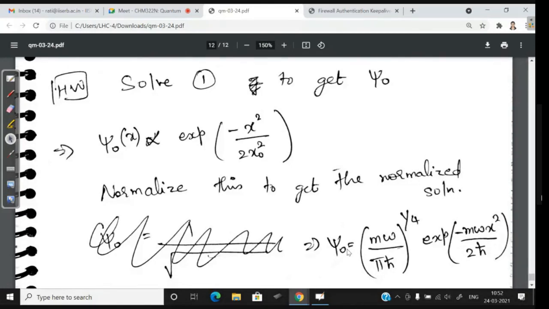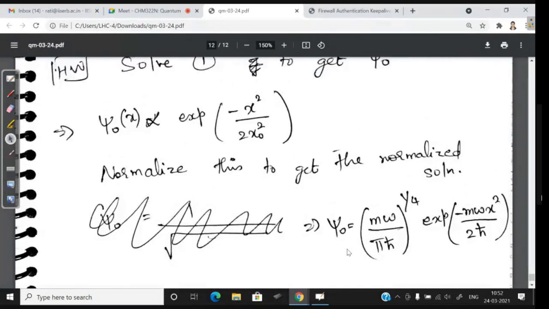So I'll stop here, and tomorrow we'll see how to get the energy eigenvalues. We have to get the same solution. The energy eigenvalues were n plus half into H cross omega. So in this method also, we have to get the same thing. That would be our aim.